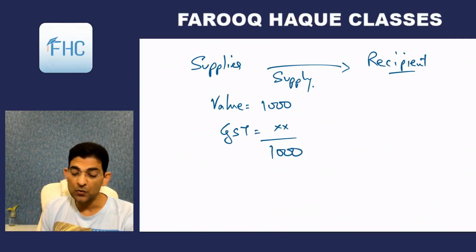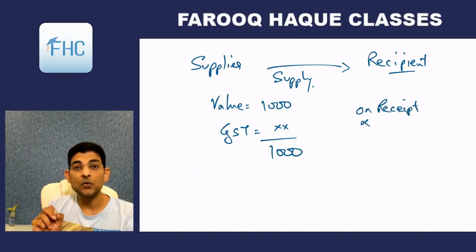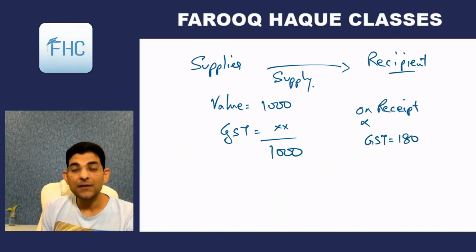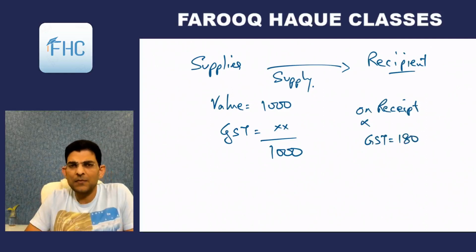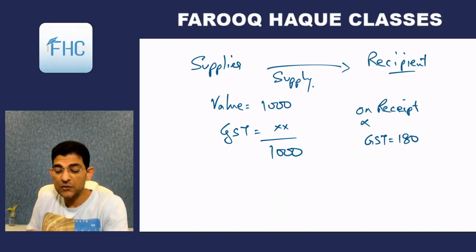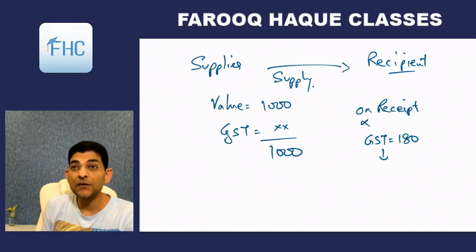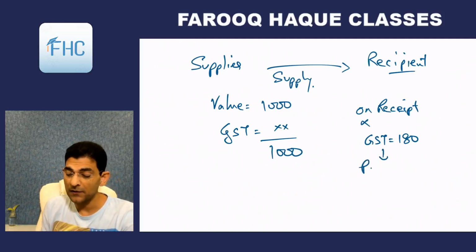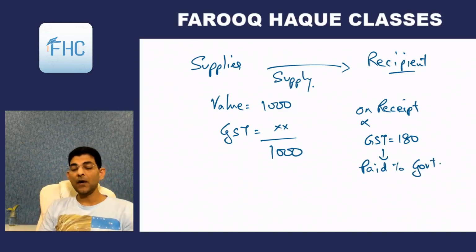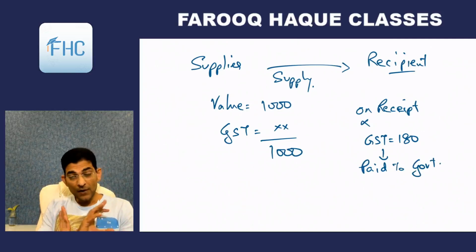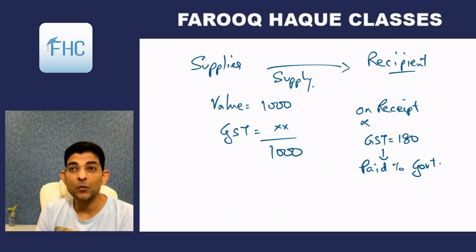Now what the recipient has to do, if the GST on this is 180 rupees, so when he receives these goods or service, the GST of say 180, GST will remain the same if the rate is the same. So this GST of 180 will be paid by the recipient to the government. Means he will pay 1000 rupees to the supplier and pay 180 rupees separately to the government.